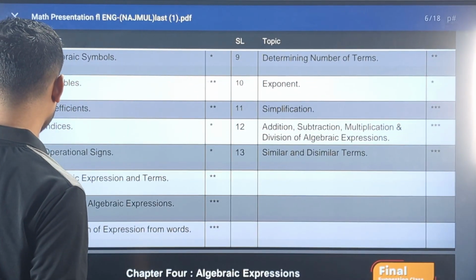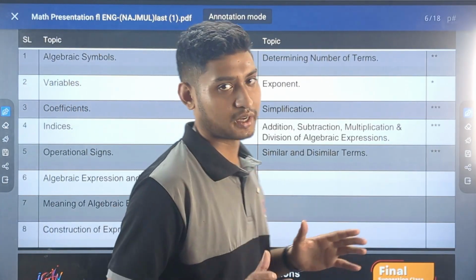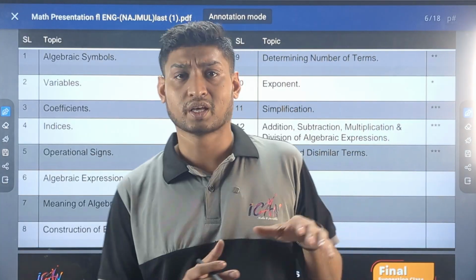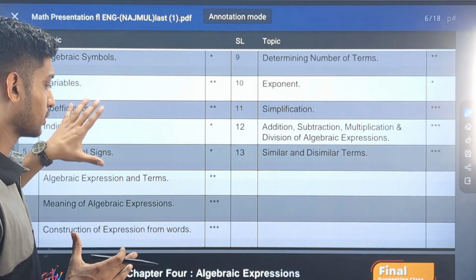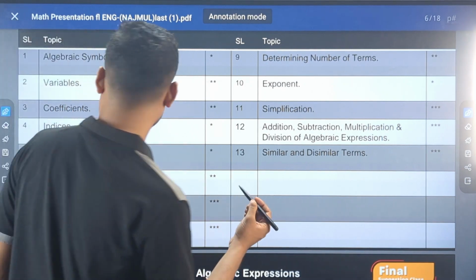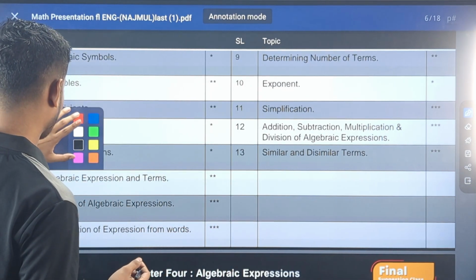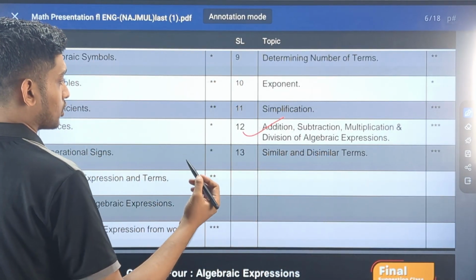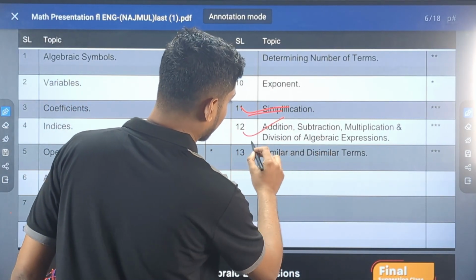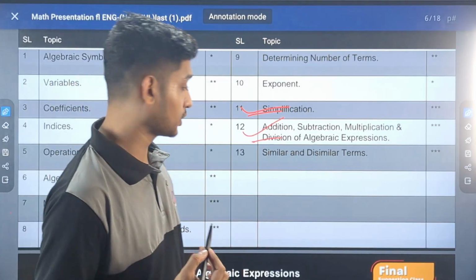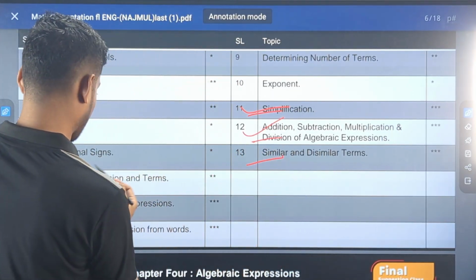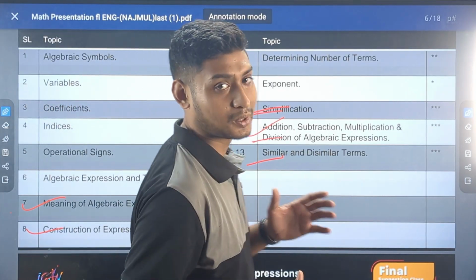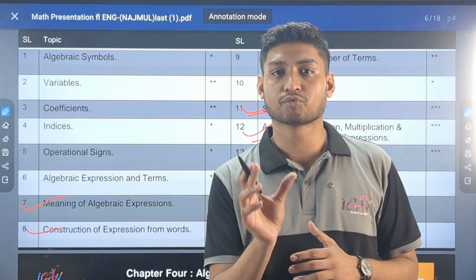Okay, so here we go, chapter 4. Chapter 4 is a very interesting chapter. There is algebraic expression. So in chapter 4 we have segmented the entire chapter into different categories. The most important ones are the 3-star ones, that is the must know topics. If you are acquainted with these topics, you have a very good preparation. Simplification, addition, subtraction, multiplication, division of algebraic expressions, similar dissimilar terms, and then meaning of algebraic expression, construction of expression from words. So it is a bit like word problems. You have to construct an expression from a given sentence.